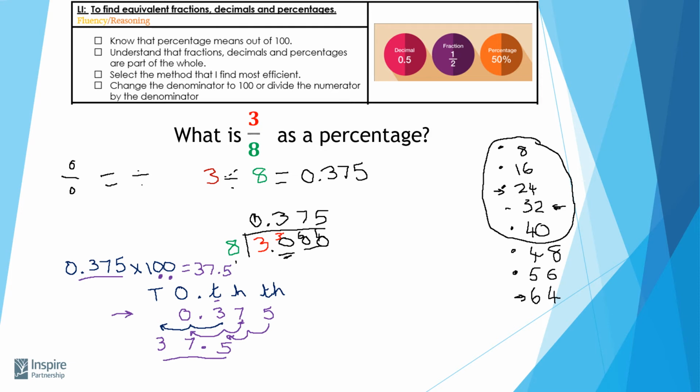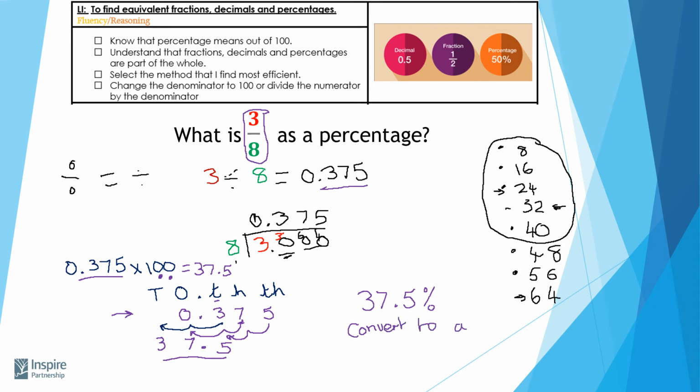Now, how do I convert that into a percentage? Well, I simply write 37.5 and make that my percent. So I've now converted my 3/8 as a fraction, firstly into a decimal number, and then multiplied it by 100 to make a percentage.